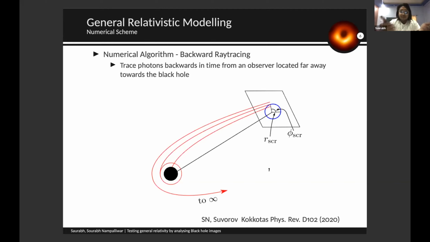So here we use a numerical algorithm, backward ray tracing, to trace photons backwards in time from the observer on Earth, and see where those photons trace back to the emission point in the accretion region. We then try to image this. I won't take much time explaining the shadow emergence phenomenon, but I'll dwell on the aspects of how we have the shadow image and how we proceed further in explaining these things.